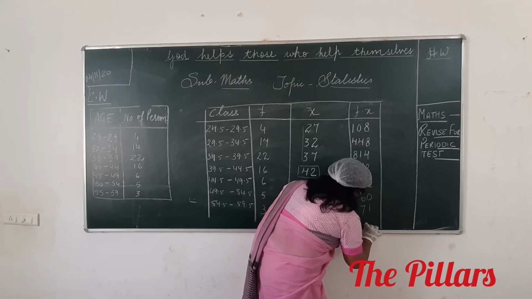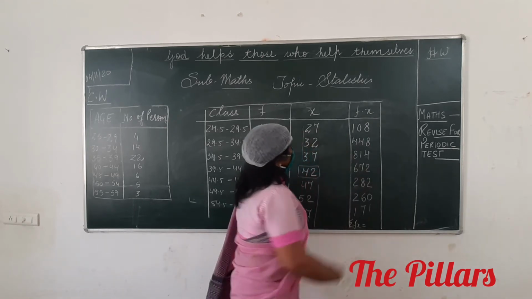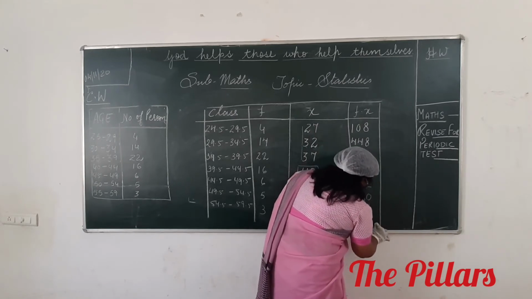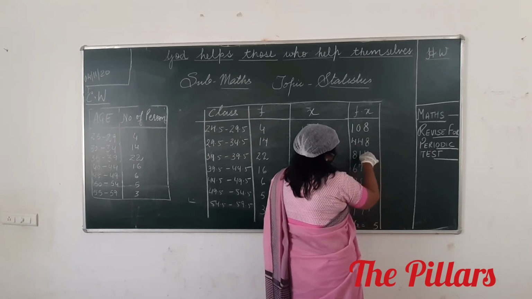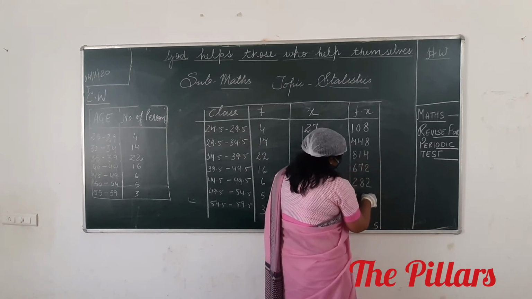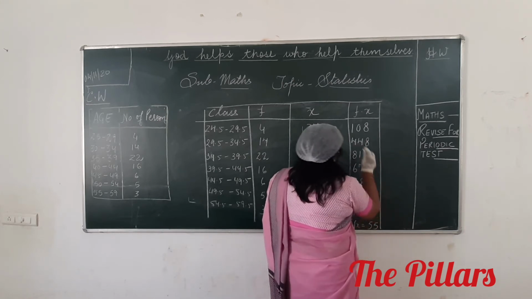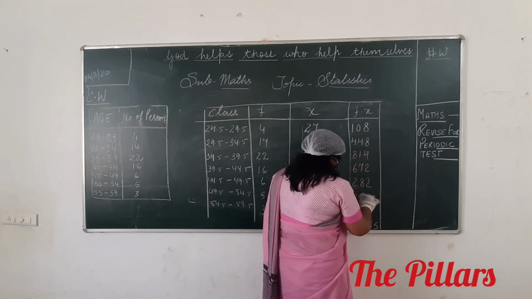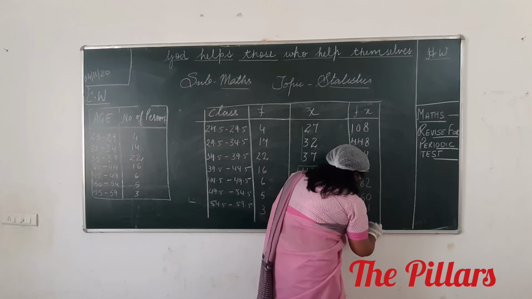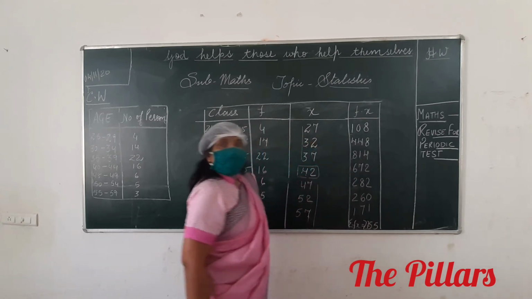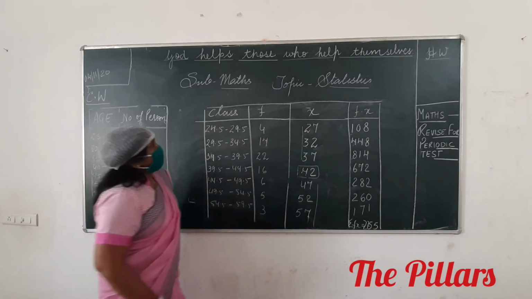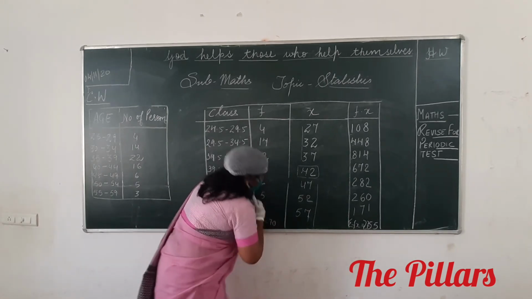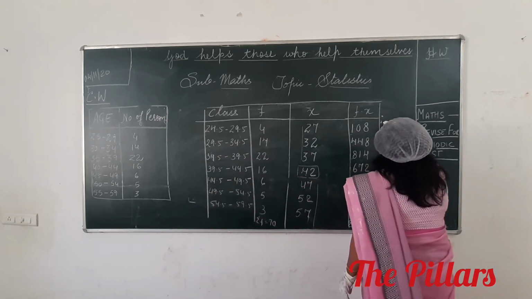Saurabh, one time quickly tell me. Sigma fx: 16, 20, 24, 25. Carry over 2. 6, 7, 14, 22, 28, 35. Carry over 3, 4, 8, 16, 22, 24, 26, 27. Did you get this? 2755. And what will be your sigma f? 70. Then therefore, what will be your mean here?